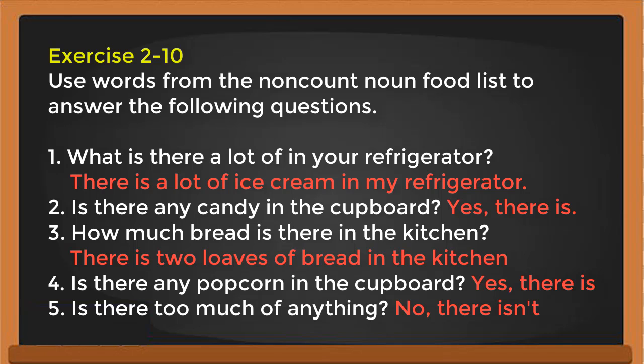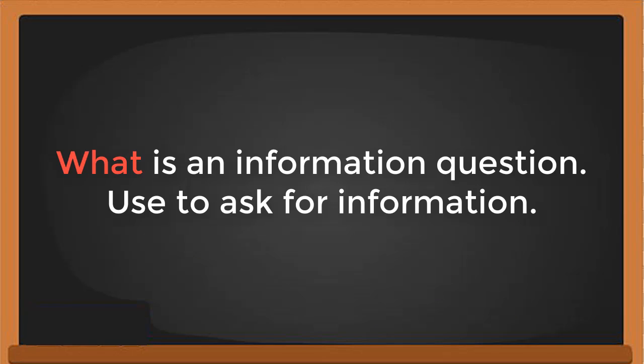Use this in conversation. For example, if someone asks you, what is there a lot of in your refrigerator? So this person wants to know what is there a lot of. So he wants to know the noun. So you have to answer, there is a lot of ice cream in my refrigerator, for example. So "what" questions are for information.